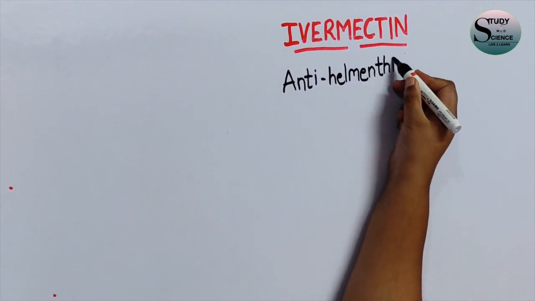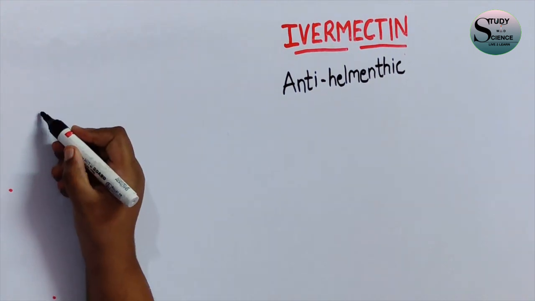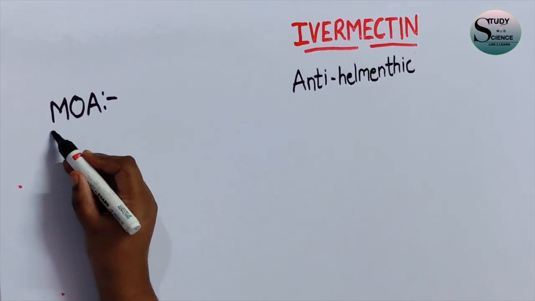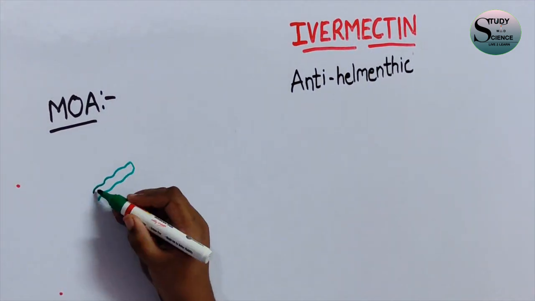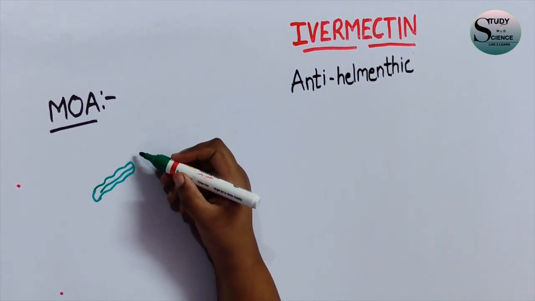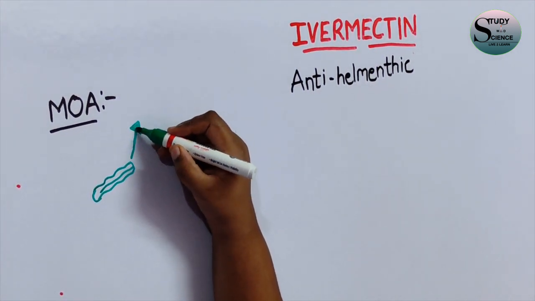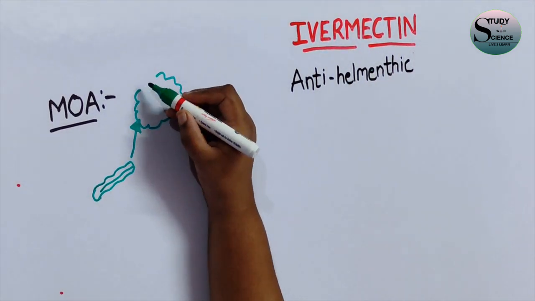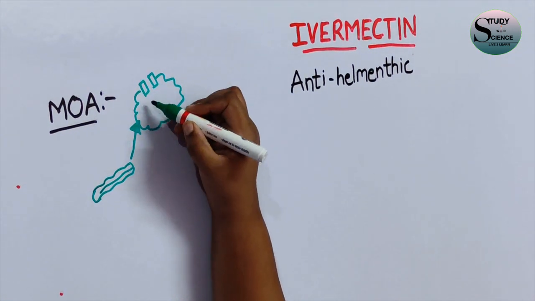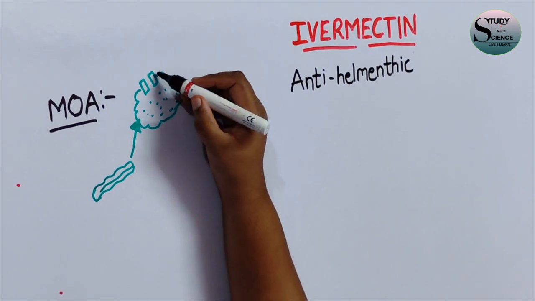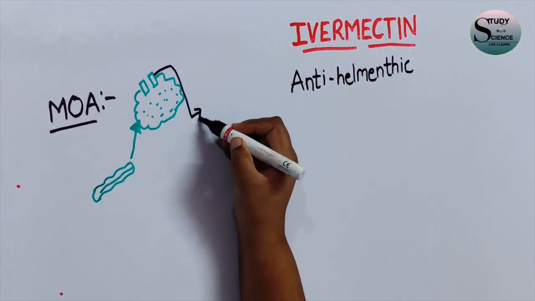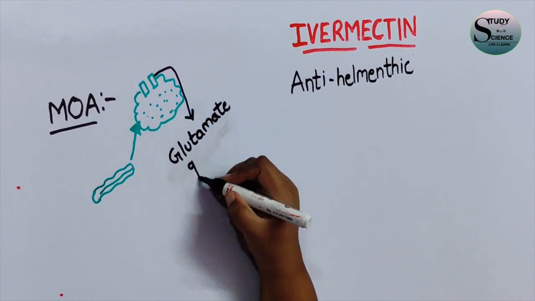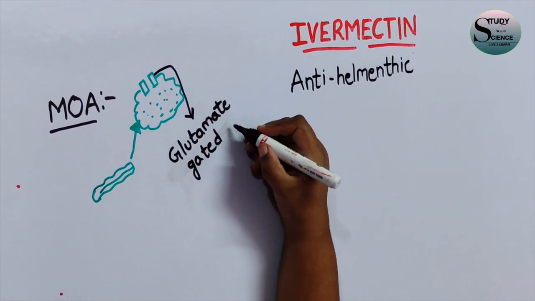So now let us discuss the mechanism of action of the drug ivermectin. So how is this ivermectin going to act? When we consider the central nervous system of the invertebrates, in the nervous system of the invertebrates, there are channels called glutamate gated chloride channels. So these are the glutamate gated chloride channels in which the ivermectin is going to act. So what is this ivermectin going to do on these glutamate gated chloride channels? Let us see that.